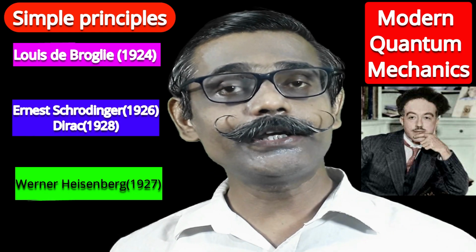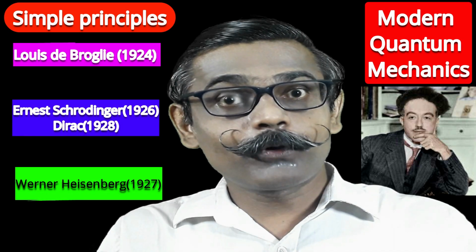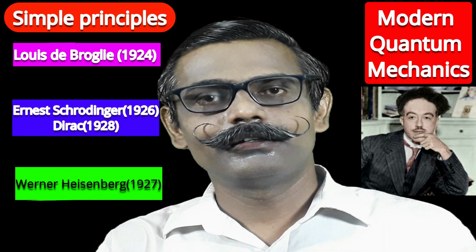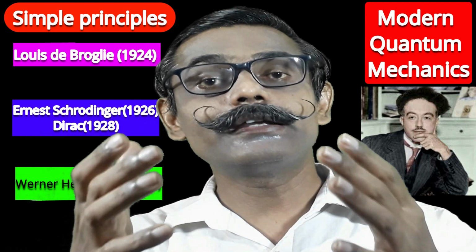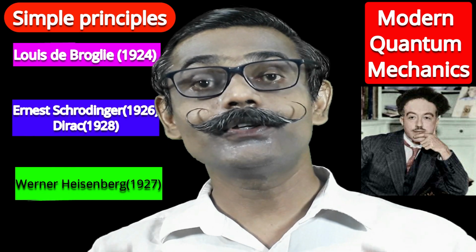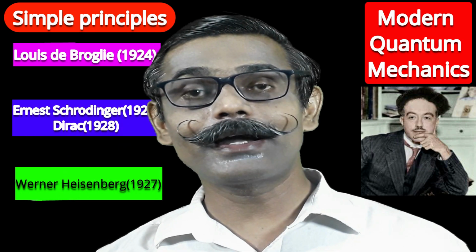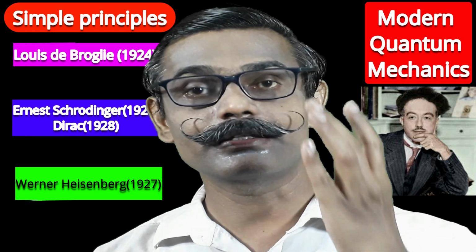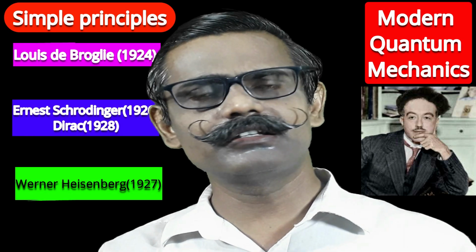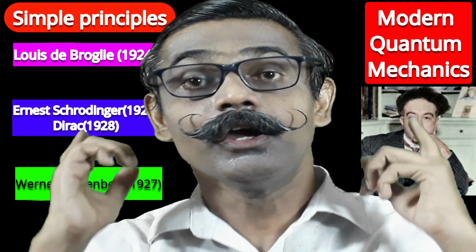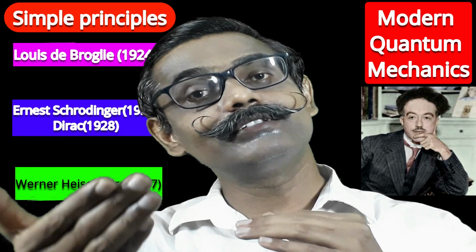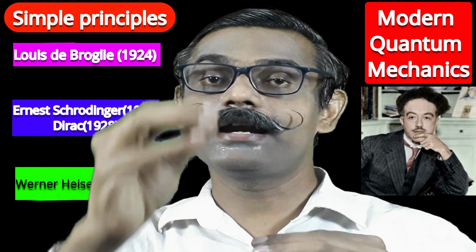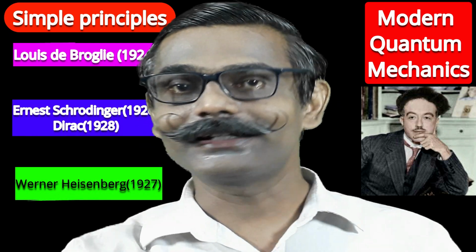De Broglie, in 1924, put forward one interesting idea. Actually, Einstein had already said that a wave has particle nature. Wave has dual nature. Electromagnetic wave has mass, and he gave the famous energy equation E is equal to mc square. Without mass, energy is not possible. So the particulate thing and the wave thing are related in electromagnetic wave. That was the idea given by Einstein.